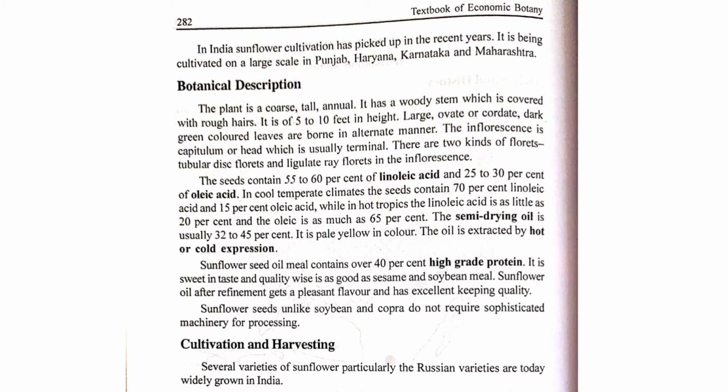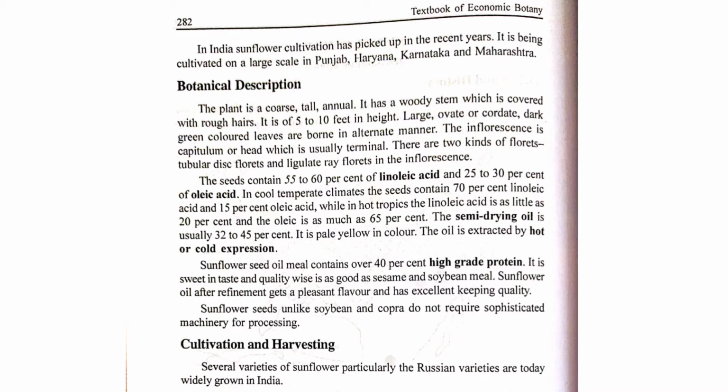Generally two kinds of floret are present: the disc floret and the ray floret. The outer layer is known as the ray floret and the central floret is known as the disc floret. The seed contains 55 to 60% linoleic acid and 25 to 30% oleic acid. So these are the percentages of these acids present in the sunflower seed.